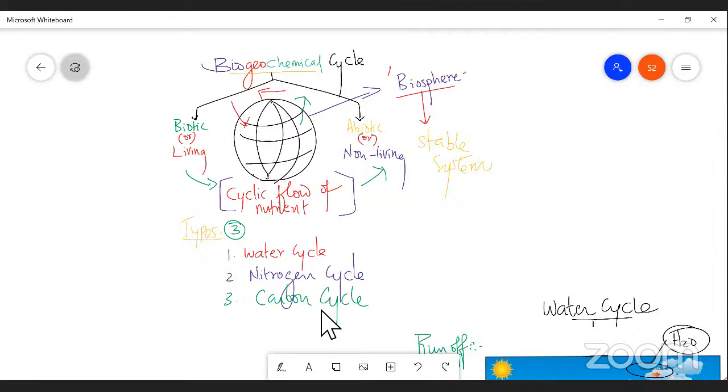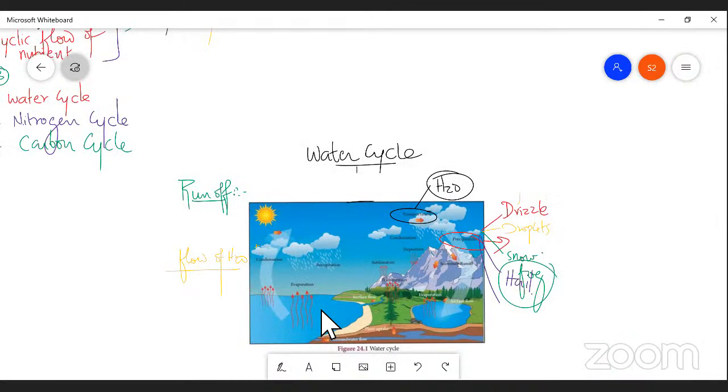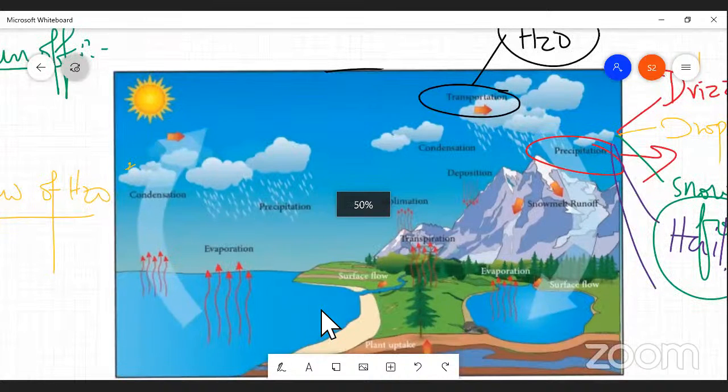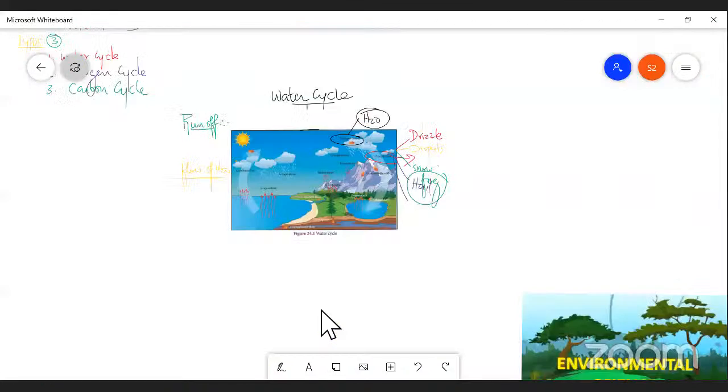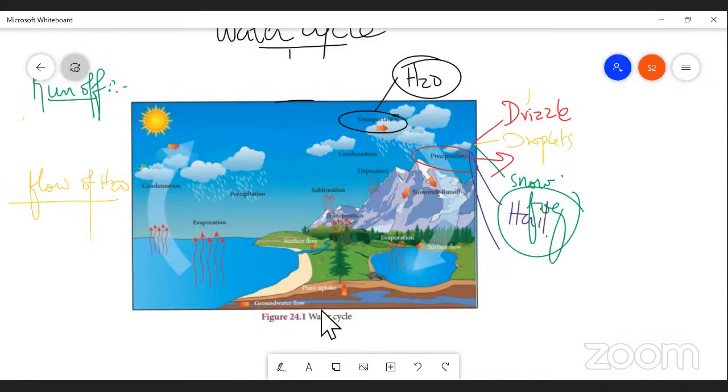So I have taken the water cycle first. The water cycle consists of several processes: condensation, transpiration, evaporation, sublimation, precipitation, runoff, flow of water, etc. This is what we have discussed, right? Infiltration, percolation, etc.